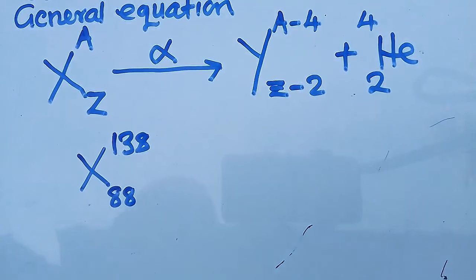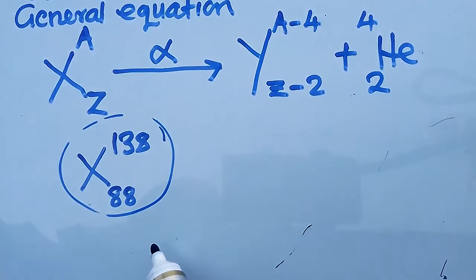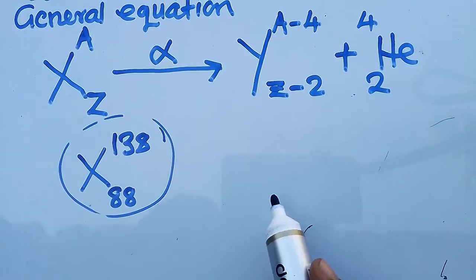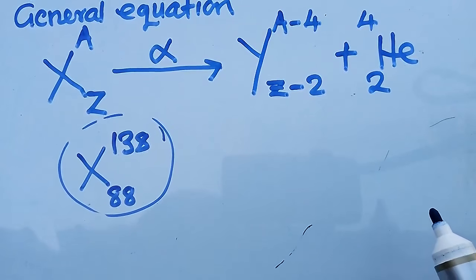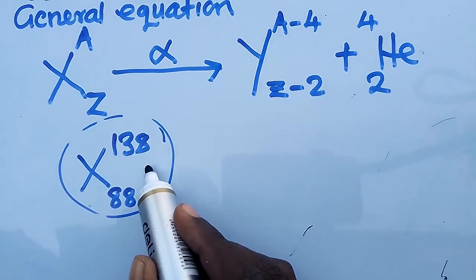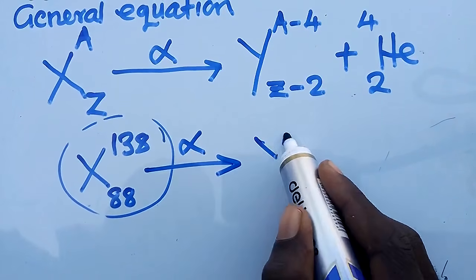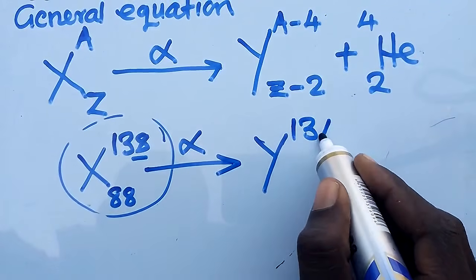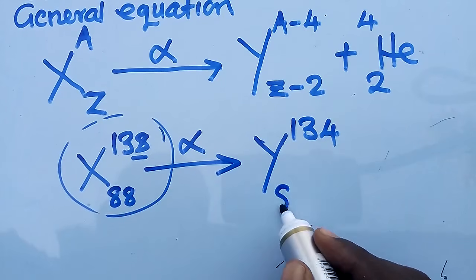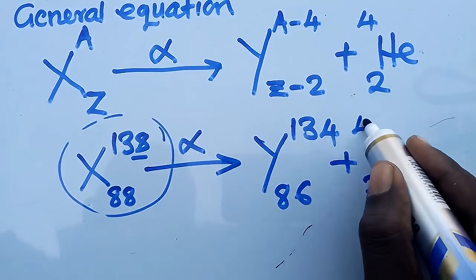They'll tell you that when this element undergoes alpha decay, what is the mass number of an alpha particle? Have you seen the way I've phrased this question? When it undergoes an alpha decay, what will be formed here we also don't know, but we know that this one will reduce by 4, so we are going to have 134. This one will reduce by 2, we are going to have 86. Then plus helium, 2 and 4.